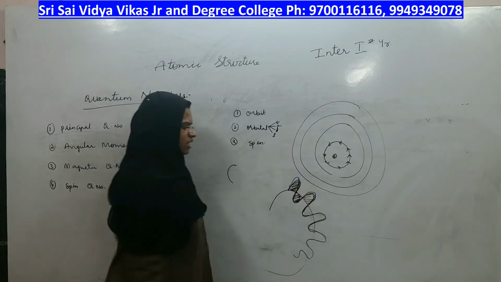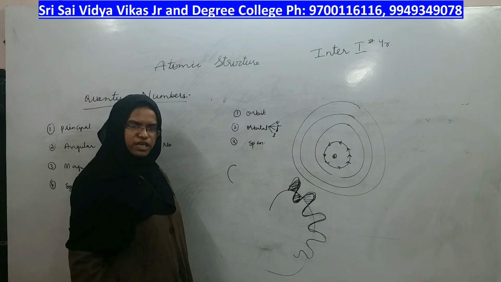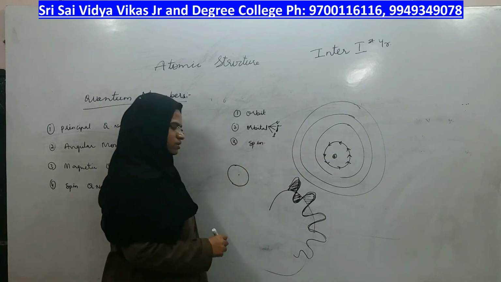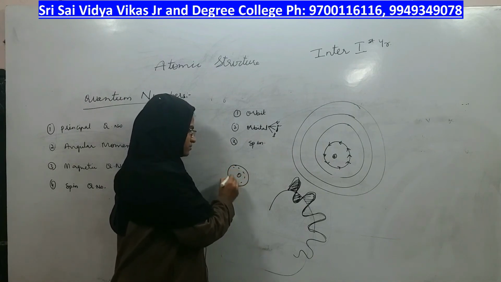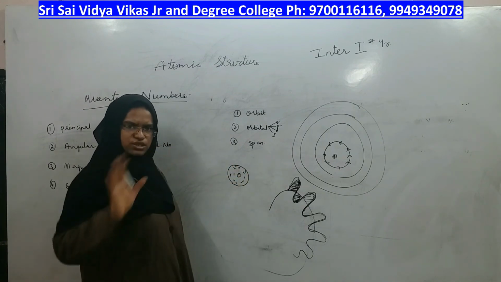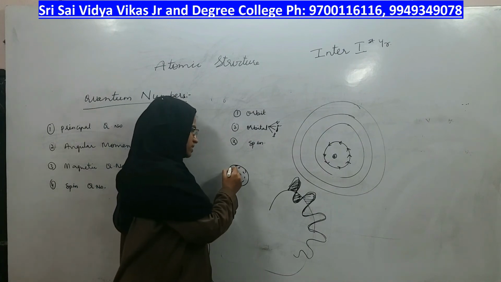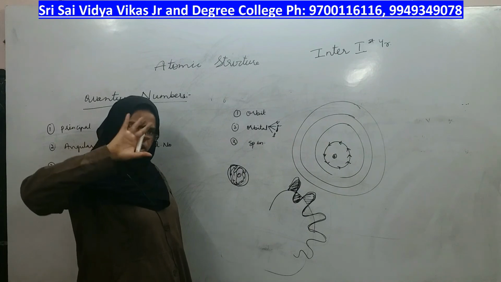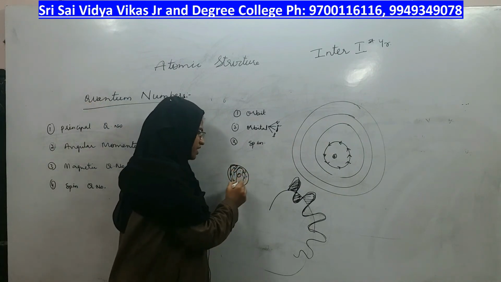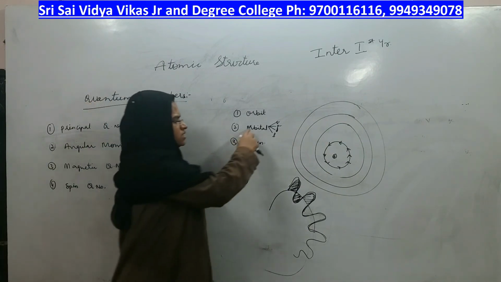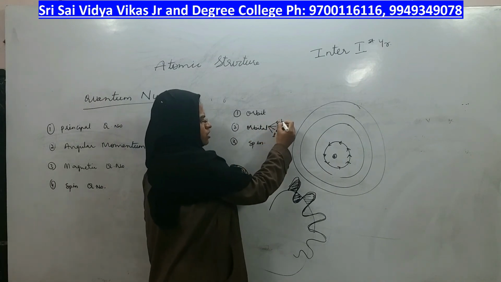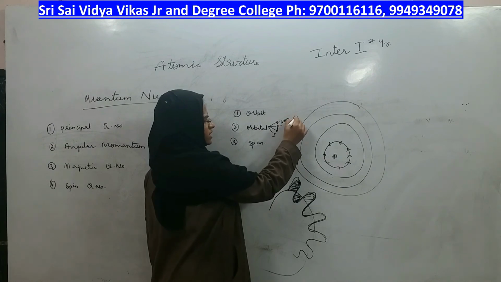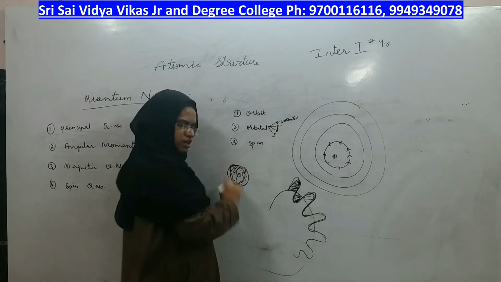Lighter regions have no probability. For an s orbital, the nucleus is in the center and the whole region is colored. In an s orbital the electron is continuously revolving inside that round shape, and its position can be anywhere in this circle.